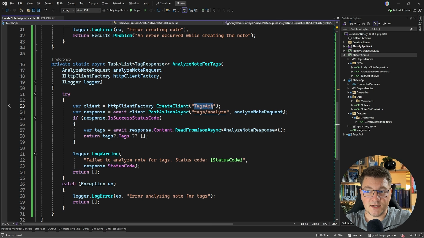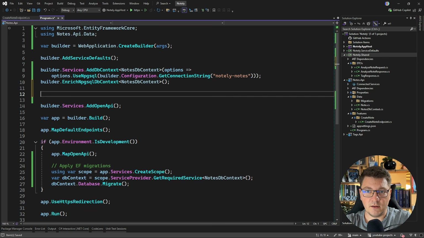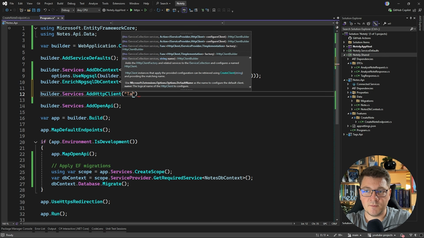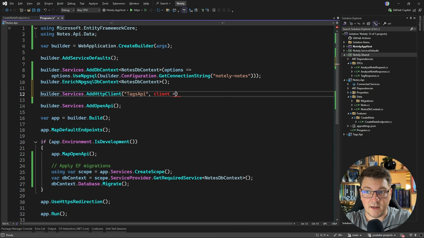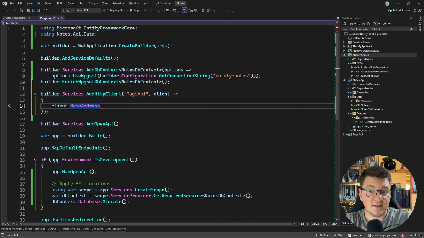Now, what's missing is the HTTP client definition. We can define that in our program file by saying builder.Services.AddHttpClient, and let's call this the tags API. And here we can pass in a delegate to configure our HTTP client. And the first thing I want to do is set the base address.